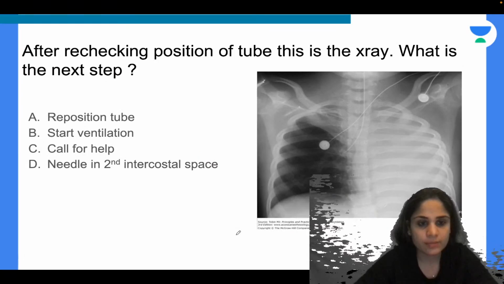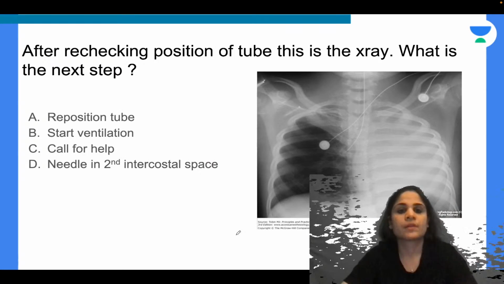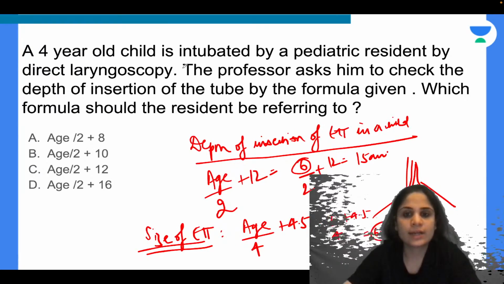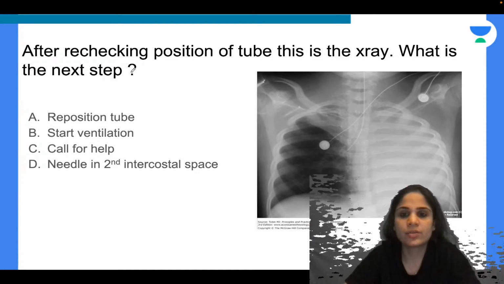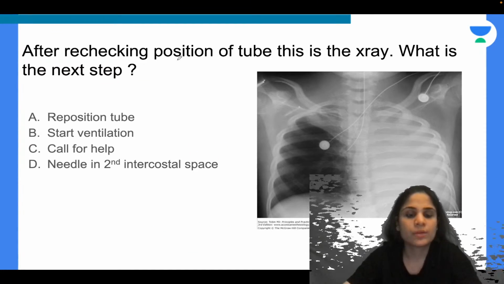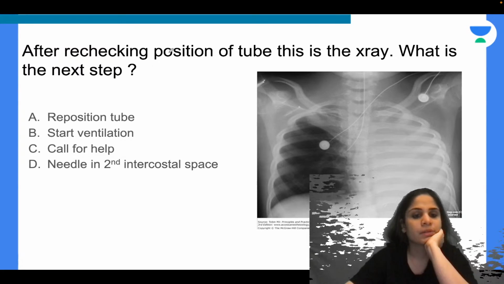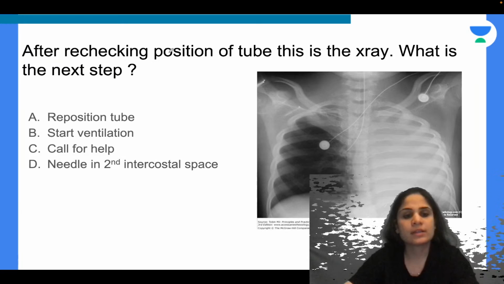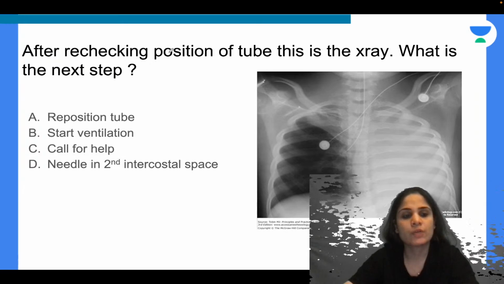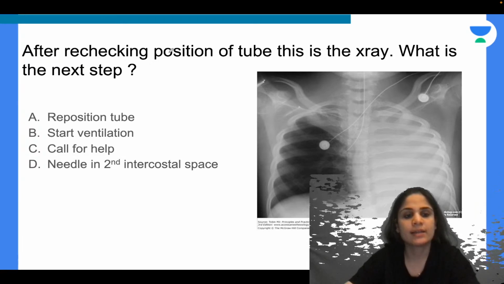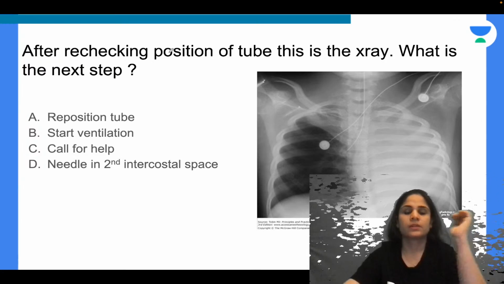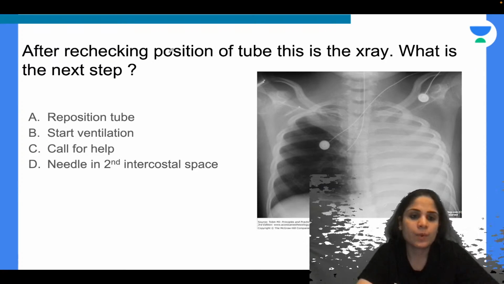Alright, moving on to our next question. So now you have intubated this child, and after intubation you take this X-ray. What will be the next step in this case? Reposition the tube, continue ventilation in the patient, call for help, or needle in the second intercostal space. Tell me the reason and why.